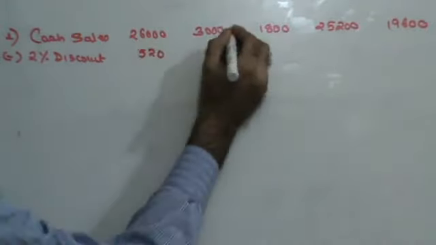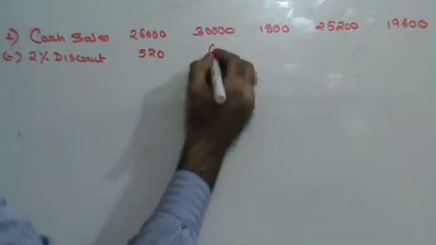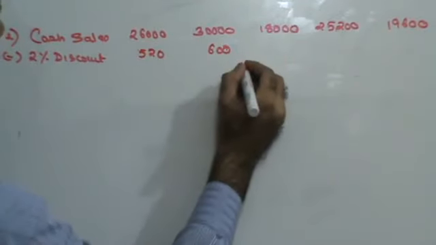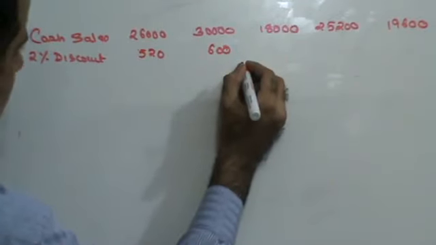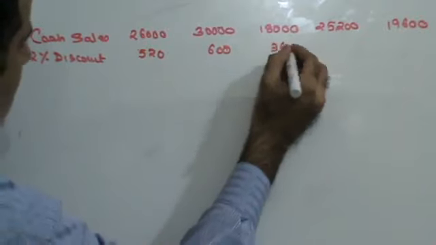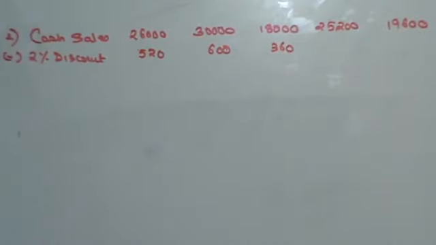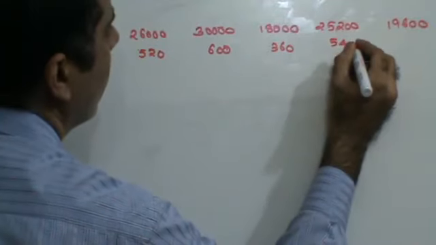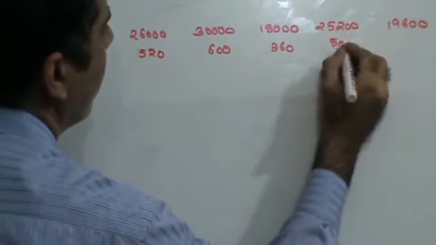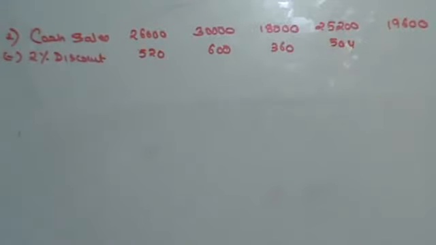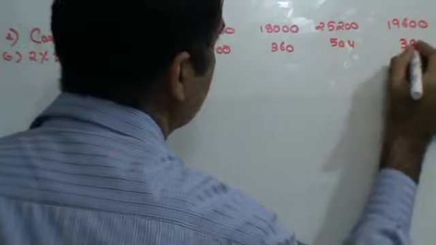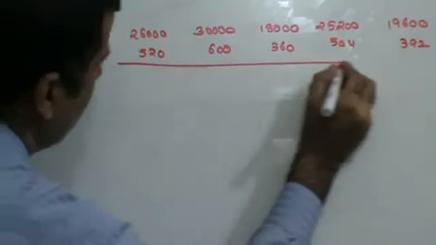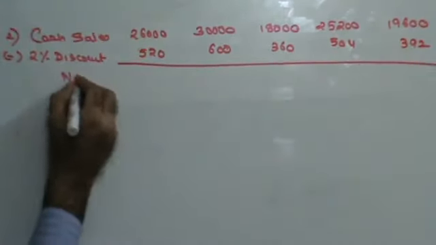2% is 520, 600, 360, 504, and the last one is 392. So therefore net value, someone please get me the net value.